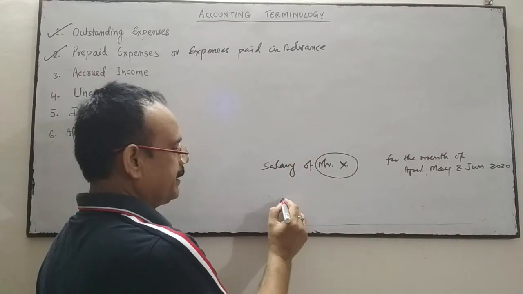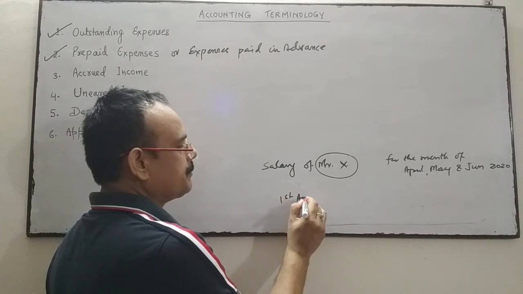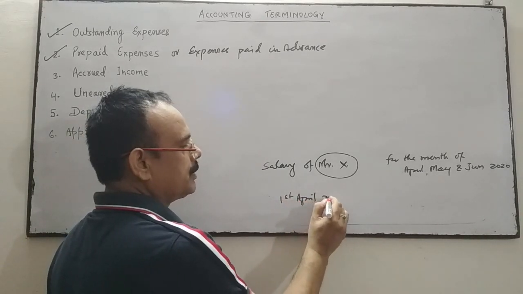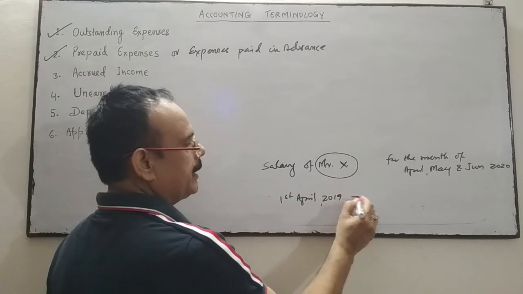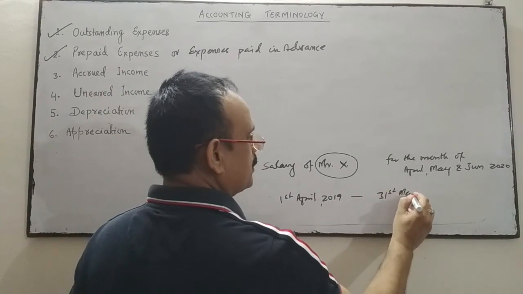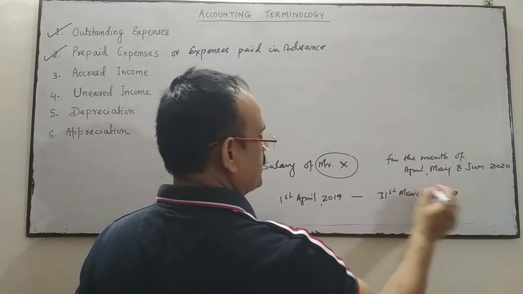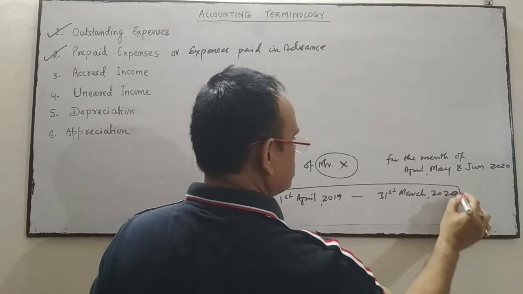Our current financial year starts from 1st April 2019 and will be closed on 31st March 2020. This is our financial year, which consists of 12 months.